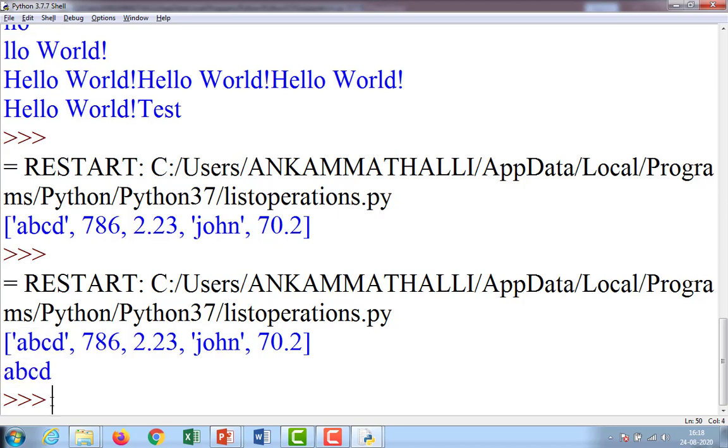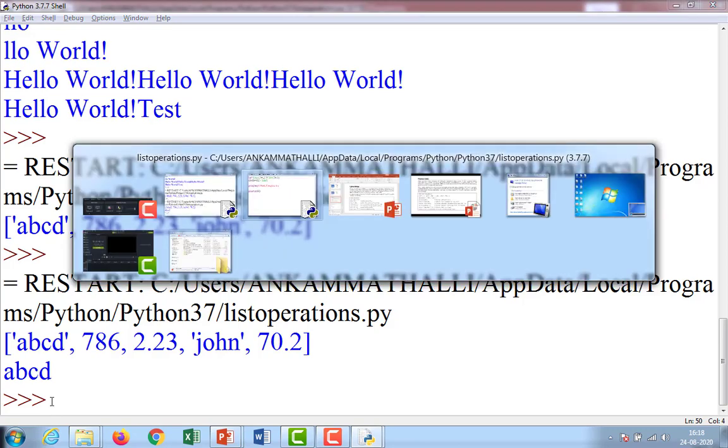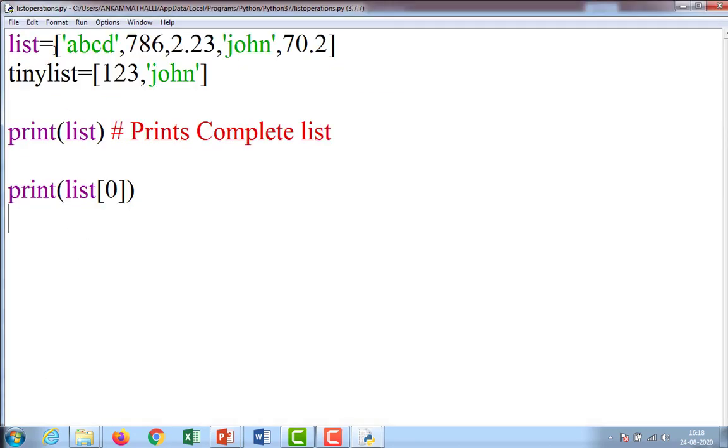Each and every value in a list starts from 0 onwards. There may be an empty list also, no problem. So print list of 0 prints the first element in the list.